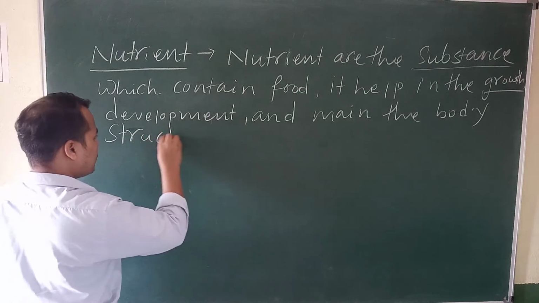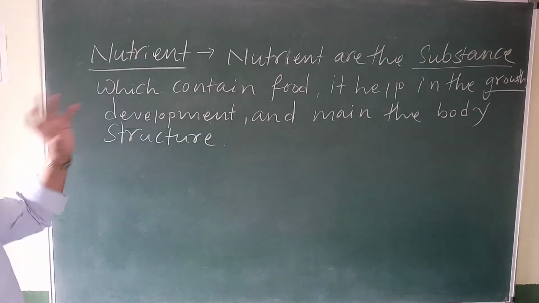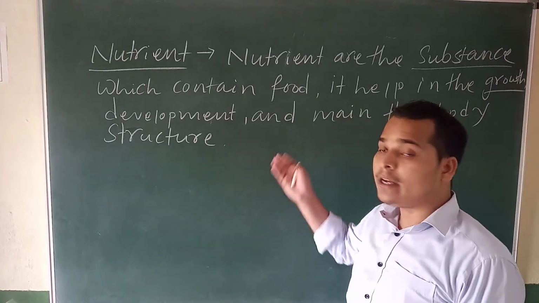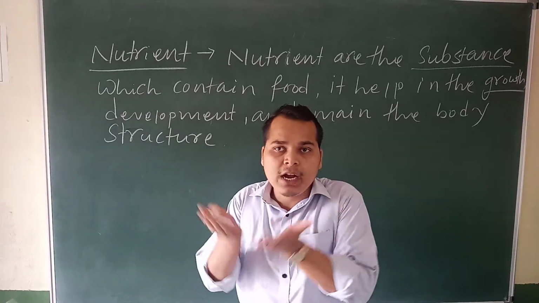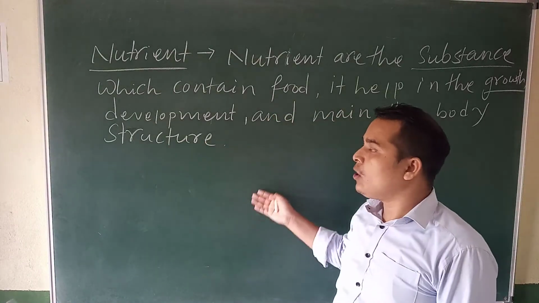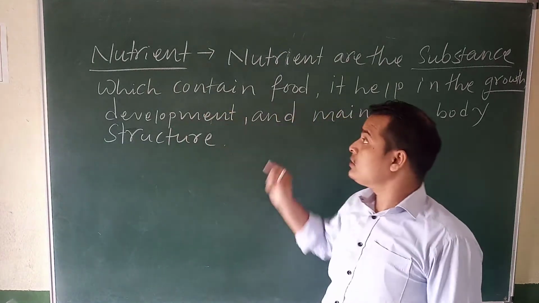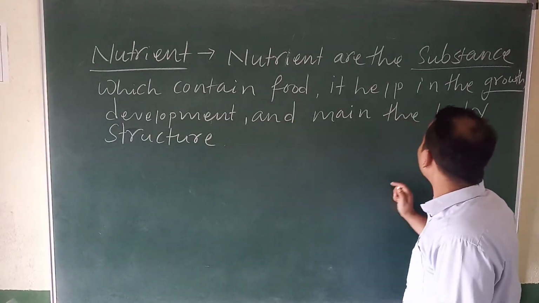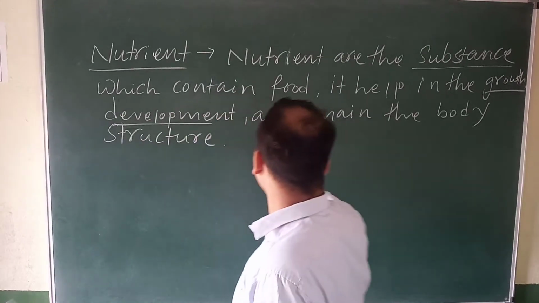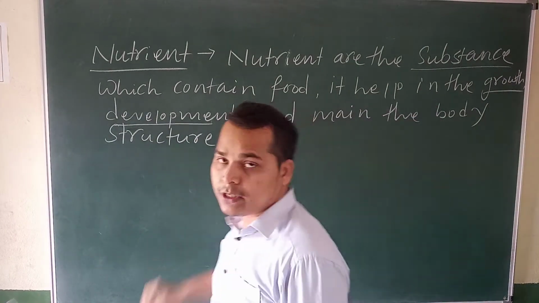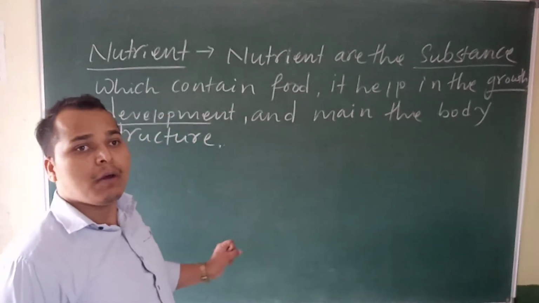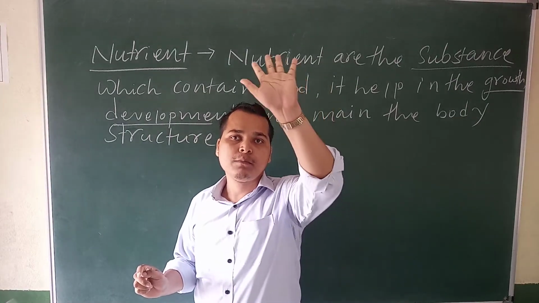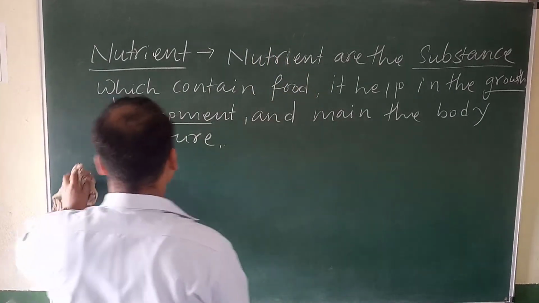So nutrients are the substances. So we are eating rice, or suppose roti. In roti, what are the ingredients? So the ingredients are atta, salt and water. In that atta, salt and water, some nutrient is there. So these nutrients help in the growth, development and maintenance of our body structure. Yes or no? So the nutrients are divided into how many types? It is 5 types. Okay, write down types of nutrients.